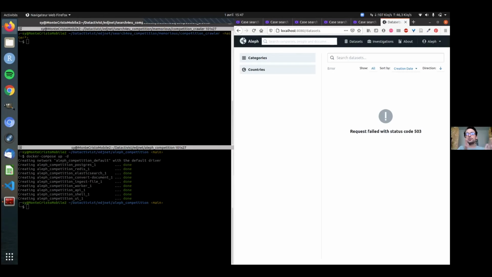So we have two parts in the Aleph user interface. You have the datasets. That's where, as admins, we will put the data. That's where we will point out for Memorious to store the data we will crawl from the website.